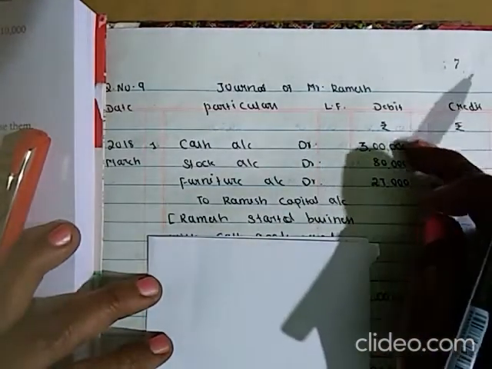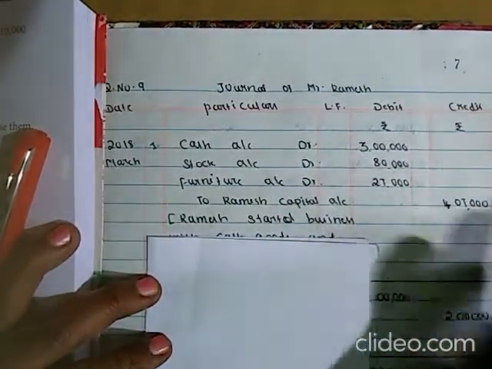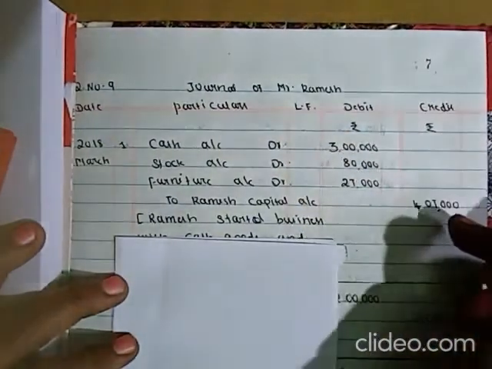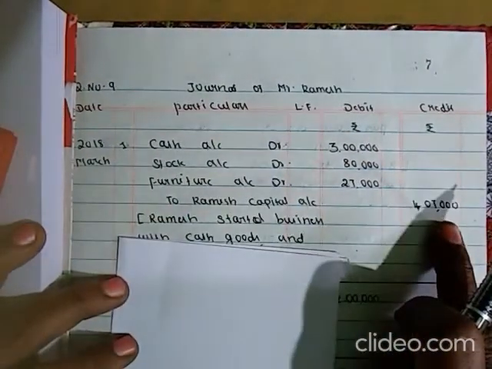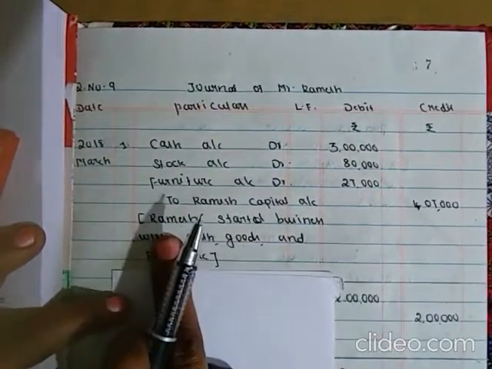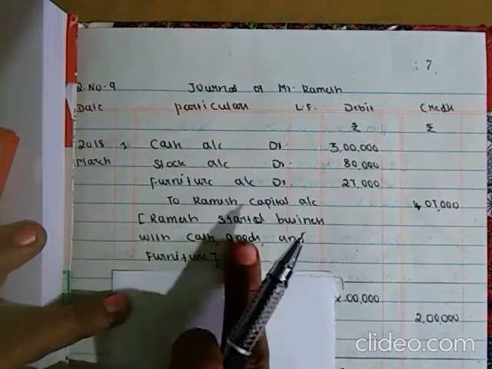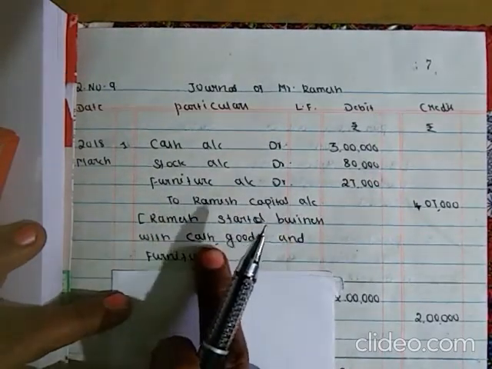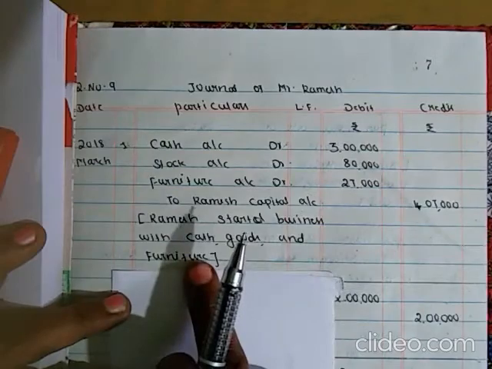So add all three and write the total amount next to Ramesh capital account. Narration: Ramesh started business with cash, goods and furniture.